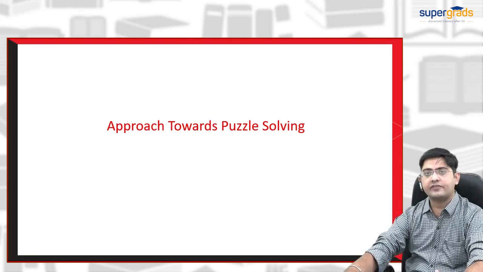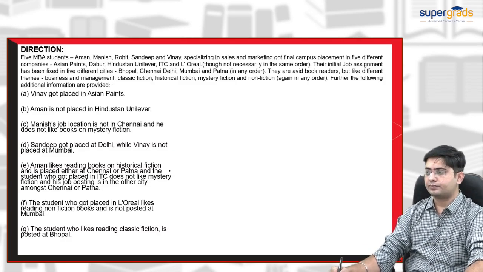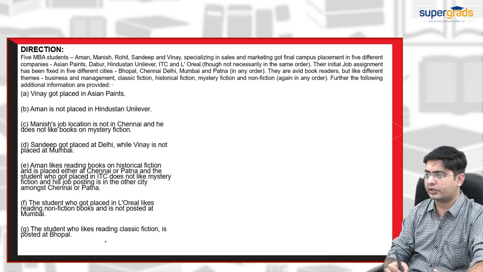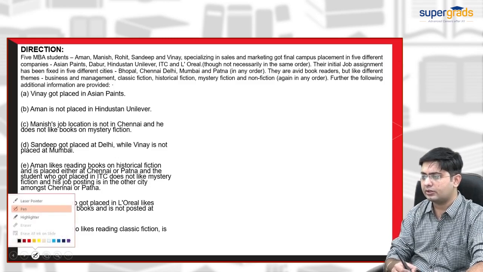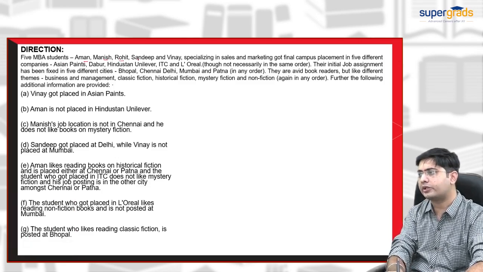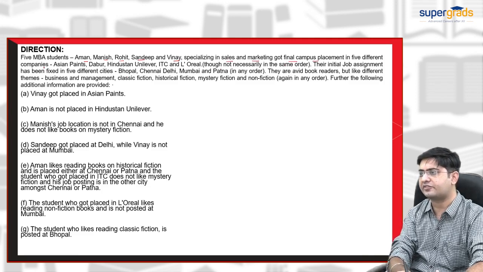I'm taking a very important puzzle which is based on four variables. Let us discuss this puzzle first, then we will discuss the approach to solve it. In this, it is given that there are five MBA students, Aman, Manish, Rohit, Sandeep, and Vinay, specializing in sales and marketing, who got final campus placement in five different companies: Asian Paints, Dabur, Hindustan Unilever, ITC, and L'Oreal.